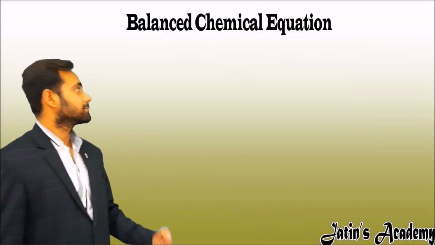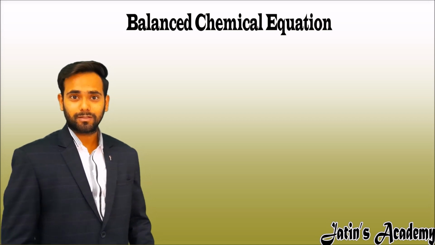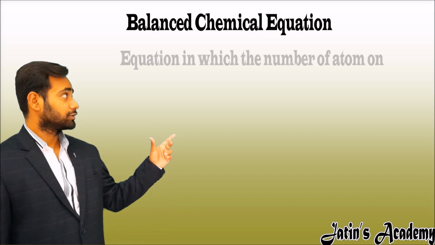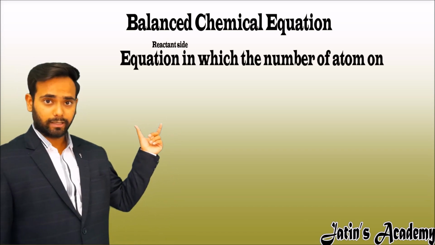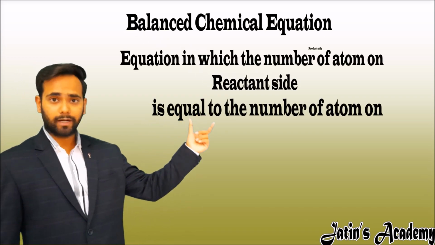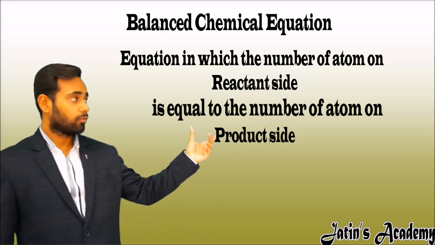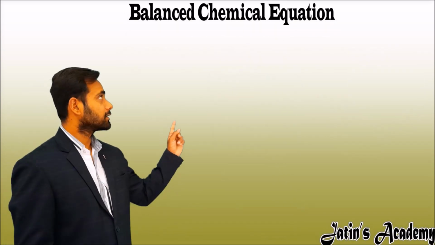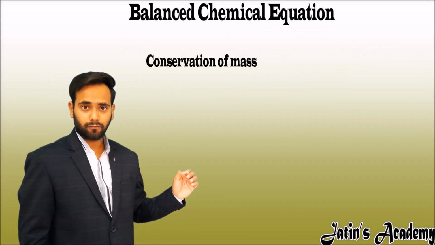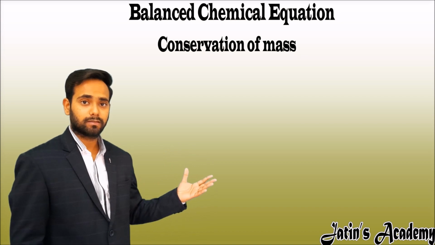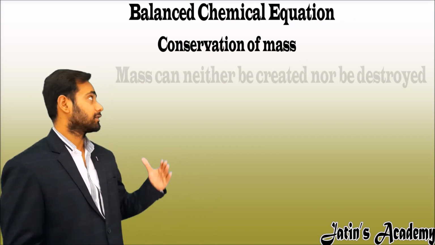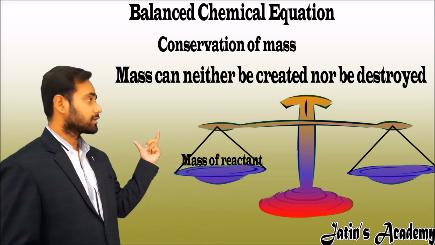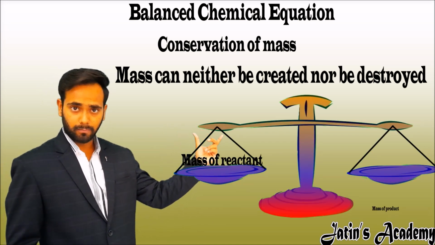Now our next topic is balanced chemical equation, which is a most important topic. Now what is a balanced chemical equation? The equation in which the number of atoms on the reactant side is equal to the number of atoms on the product side. The whole equation will be balanced. A balanced chemical equation is based on the conservation of mass. Now what is the conservation of mass? Conservation of mass states that mass can neither be created nor be destroyed. It means the total mass of the reactants is equal to the total mass of the products.